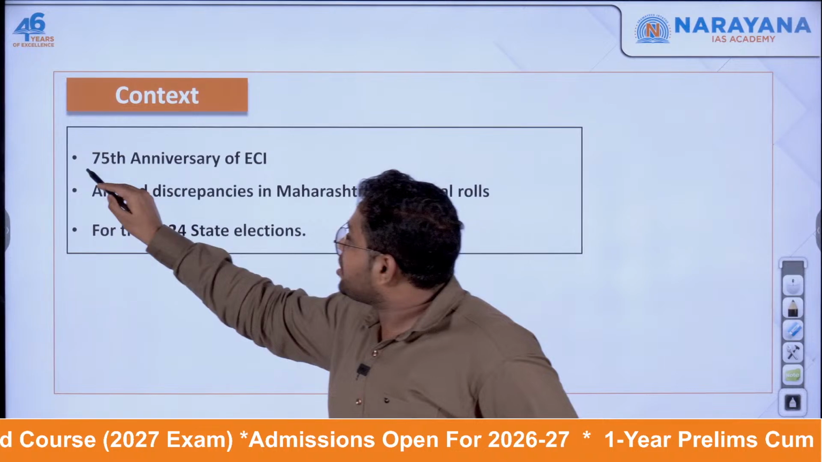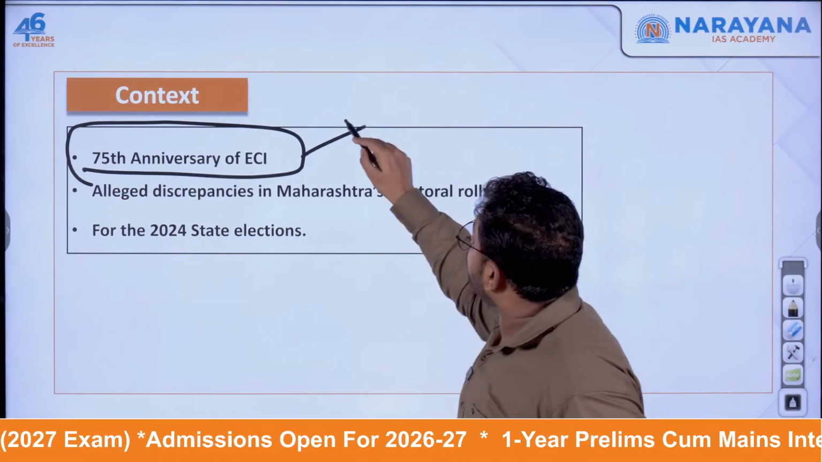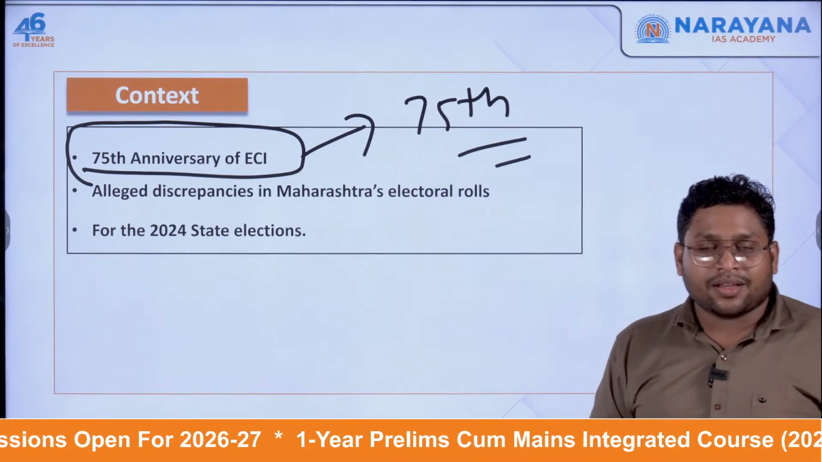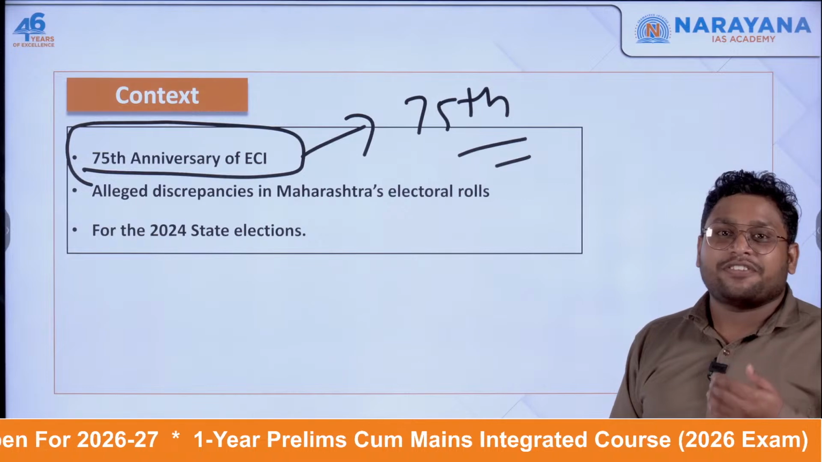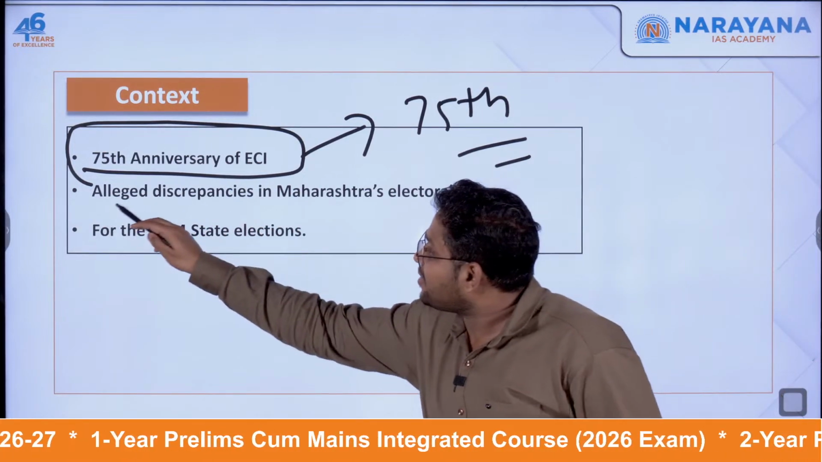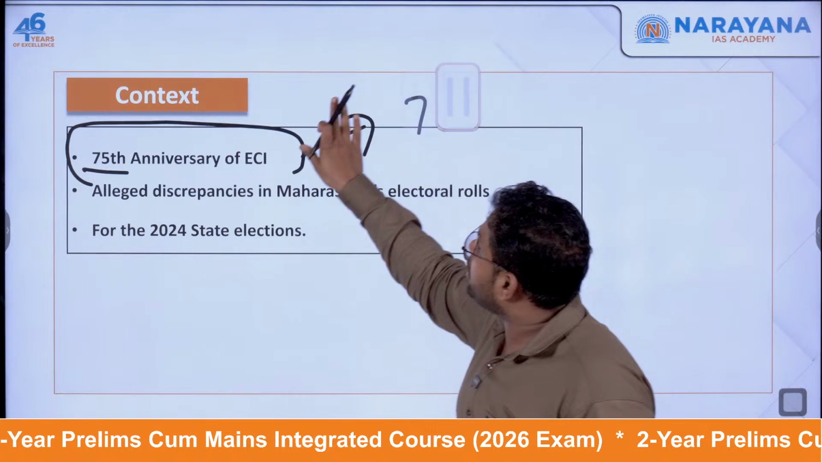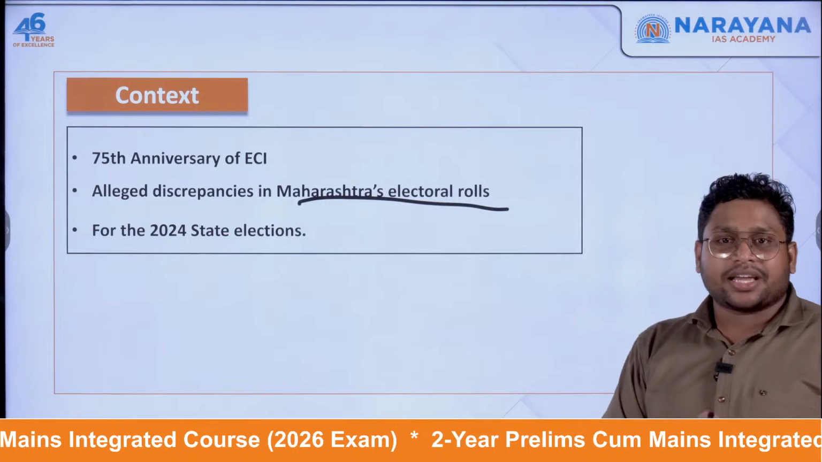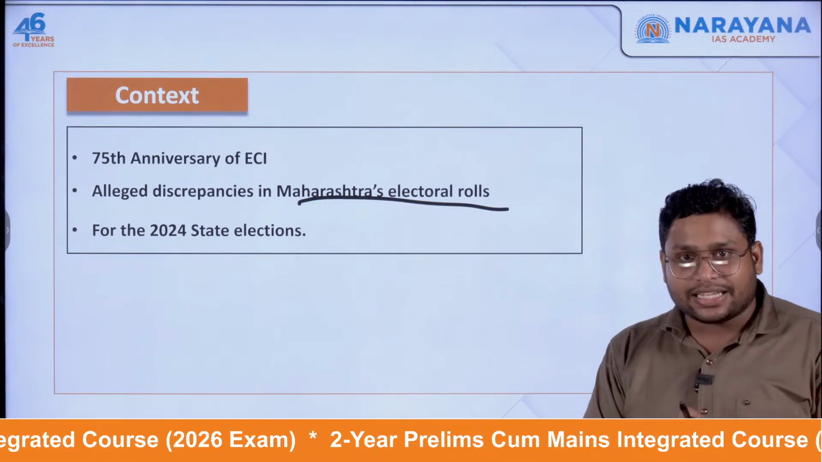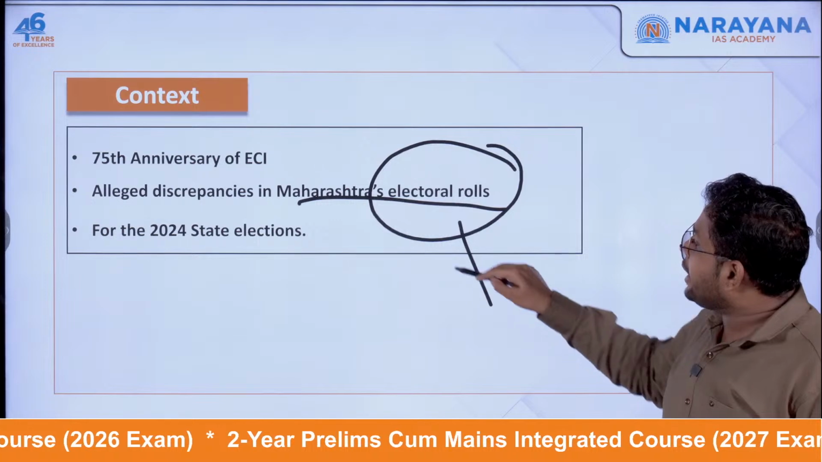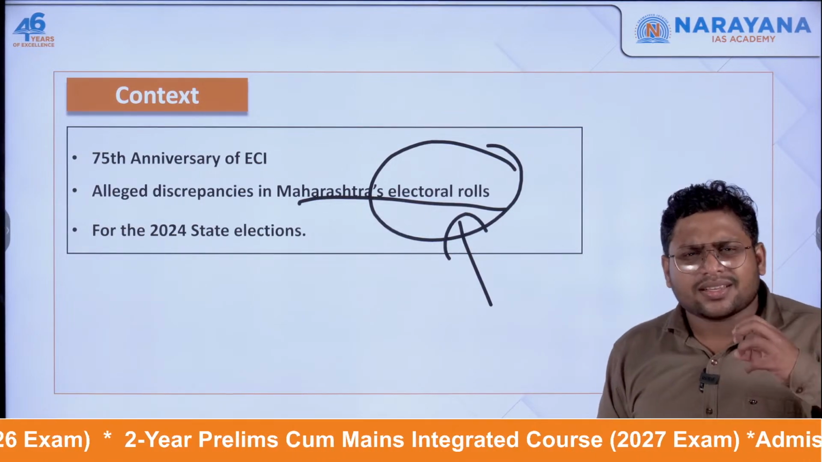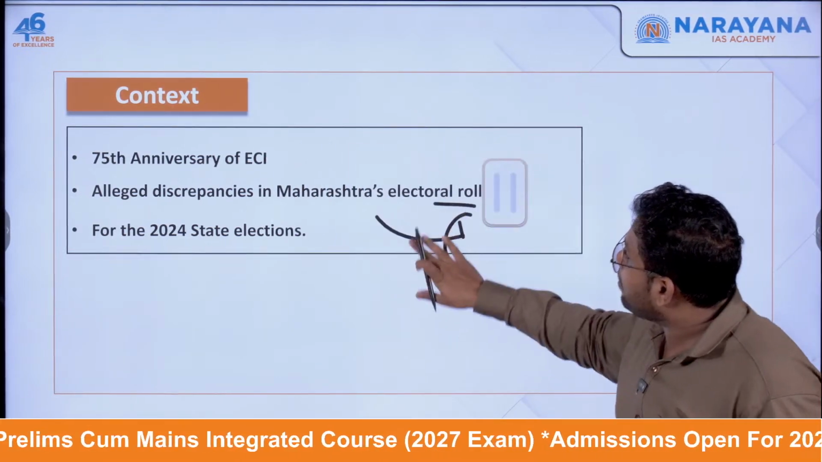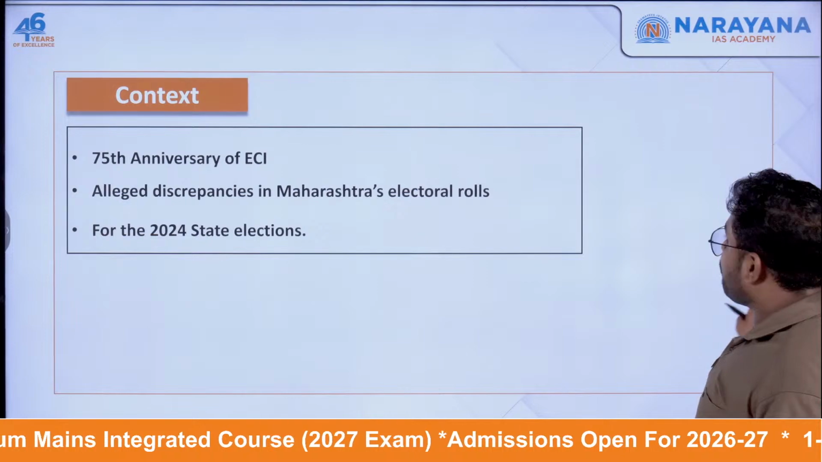Because the Election Commission is celebrating its 75th anniversary. But on this 75th anniversary, we are saying that there are some discrepancies because of which allegations are being made against this body, especially with respect to the Maharashtra elections. Related to the Maharashtra State Assembly elections, we are saying that there are some discrepancies in the electoral roll which was made. Because of which, on the 75th anniversary, many people are even criticizing the Election Commission of India.